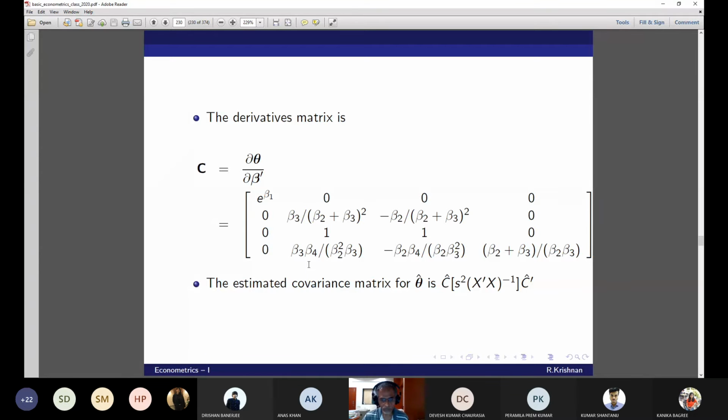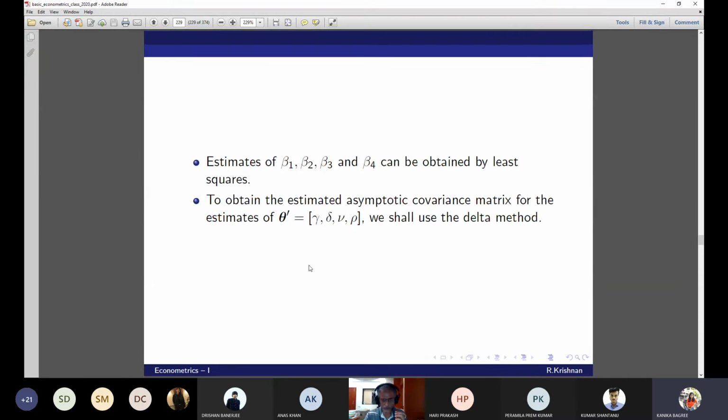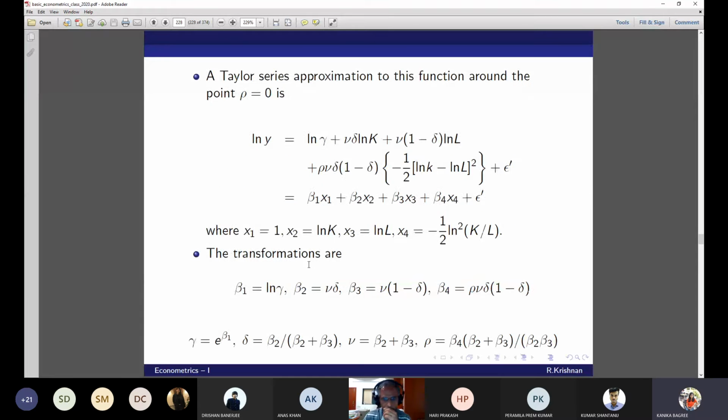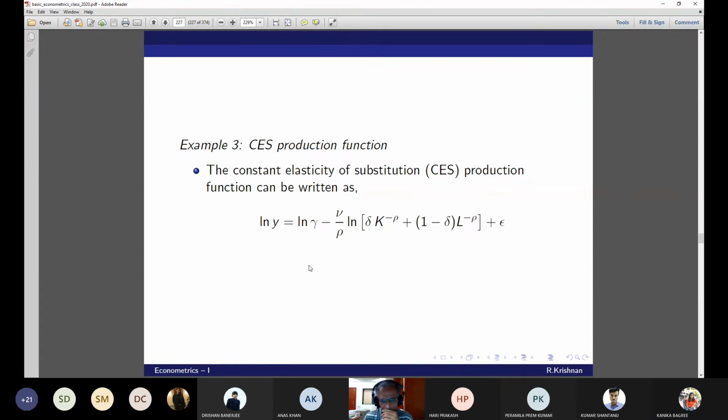Sir, for that we need to impose restrictions on gamma, I think. Sir, can you go back to the previous slide? Sir, we need to impose restrictions on delta here. We have already assumed that delta is not equal to 1. Yeah, mod delta is less than 1. Wait a minute. Yeah, delta is less than 1, correct, because this is elasticity. I'm confusing it with the previous delta. Okay.